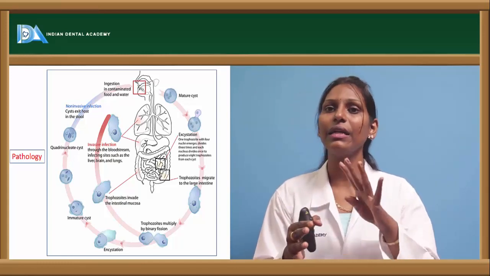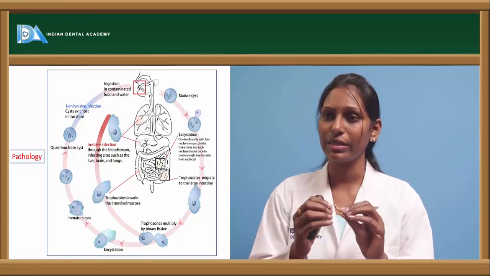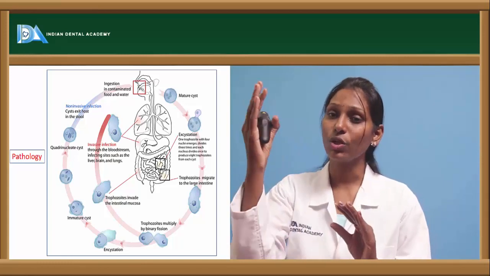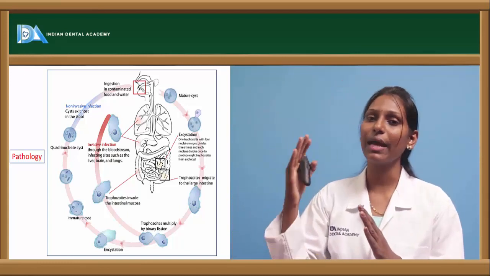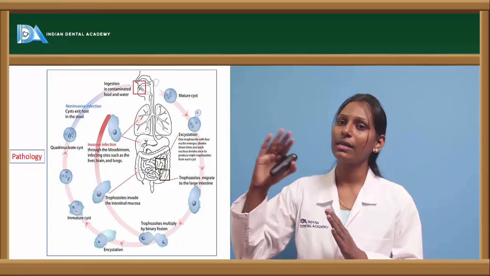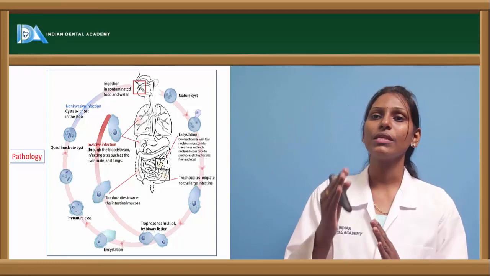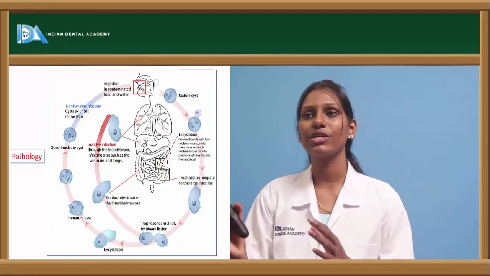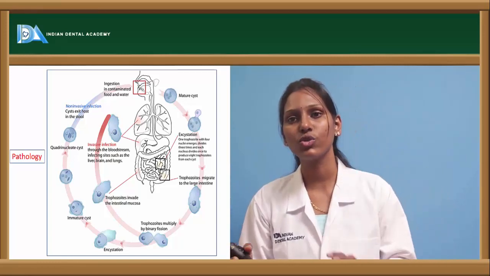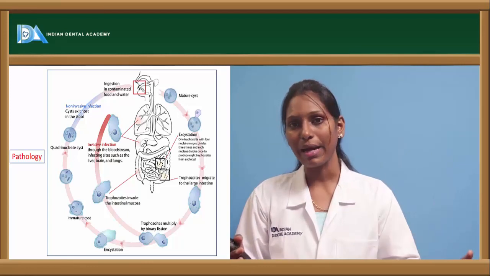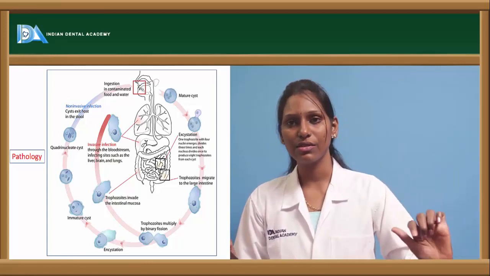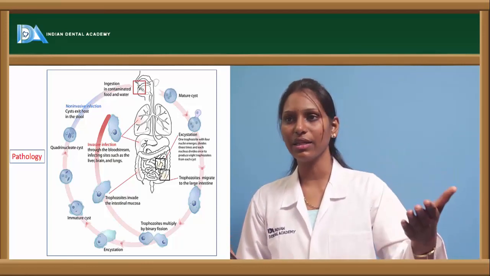A quadrinucleate cyst is nothing but a cyst with four nuclei within it. If it does not invade the intestinal mucosa, then it will cause a non-invasive infection where the cyst will exist in the stool. Once this stool is passed out, the cysts within the stool will again act as infectious material.